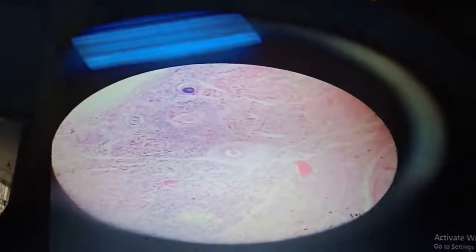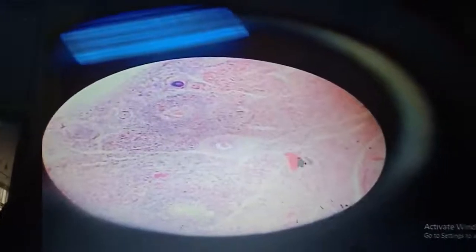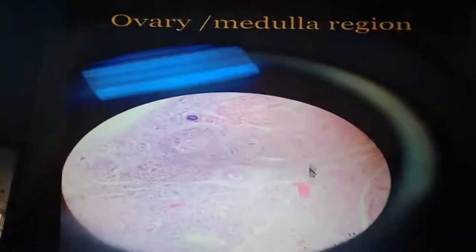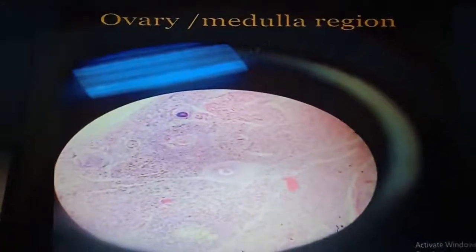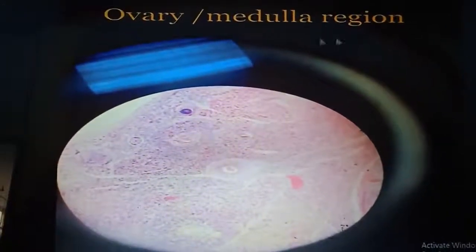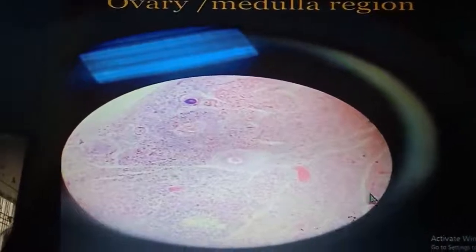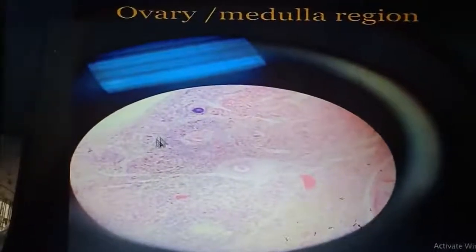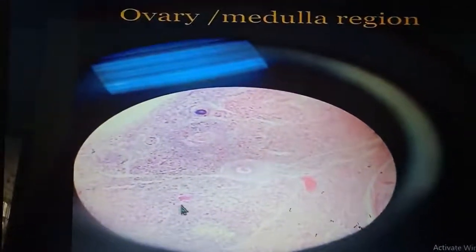Here also, this is the ovary, and this is a vein, and that is present in the medulla. The medulla is evidenced by the presence of large veins as well as elastic fibers and smooth muscle. And there are also so many ovarian follicles here.